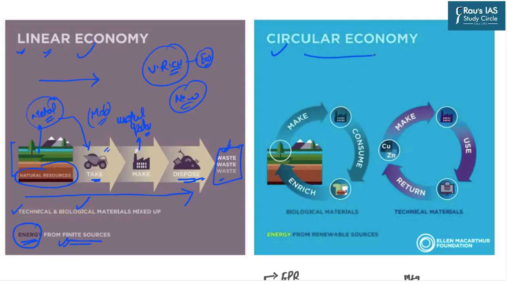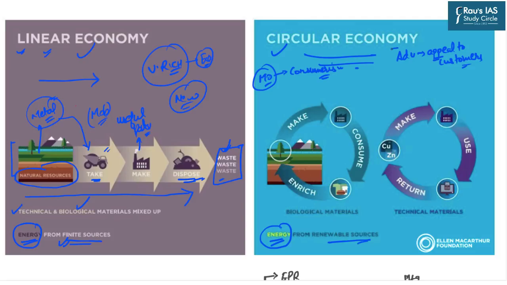But when we come to the circular economy, the first important thing is that the energy of this circular economy comes from renewable sources. Let us understand how this works. Suppose we take up a similar example of, let's say, mobile phones. Now, what is happening is that big smartphone companies are promoting the habit of consumerism. They are investing a lot of money in their commercial advertisements, and those advertisements create a strong appeal to the customer's mind. They get imprinted on your mind and you believe that yes, the next model of this very phone is going to be a very great one. Most of the time, people purchase new smartphones just because they are launched in the market.